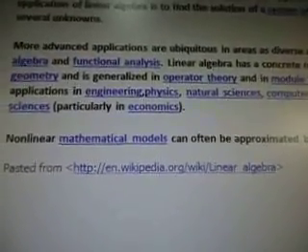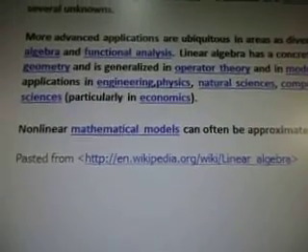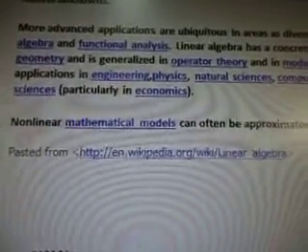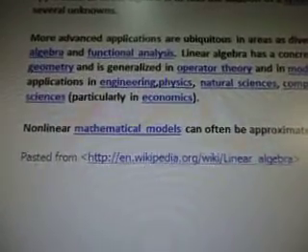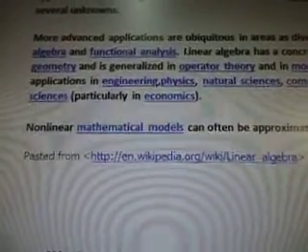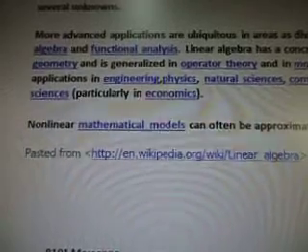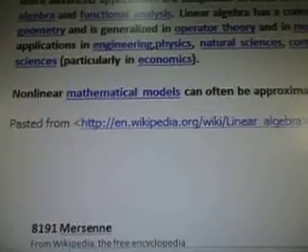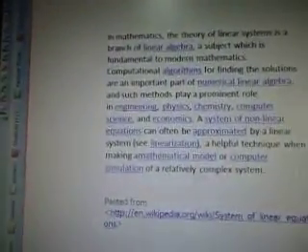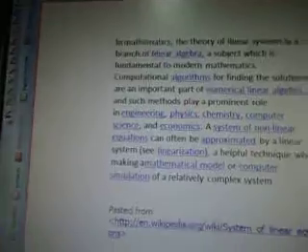Linear algebra has a concrete representation in analytic geometry and is generalized in operator theory and in module theory. It has extensive applications in engineering, physics, natural sciences, computer science, and the social sciences, particularly in economics. Nonlinear mathematical models can often be approximated by linear ones. Okay, so we're running out of time on this video, and like I said, we're going to have 2 videos for this section for line 13.